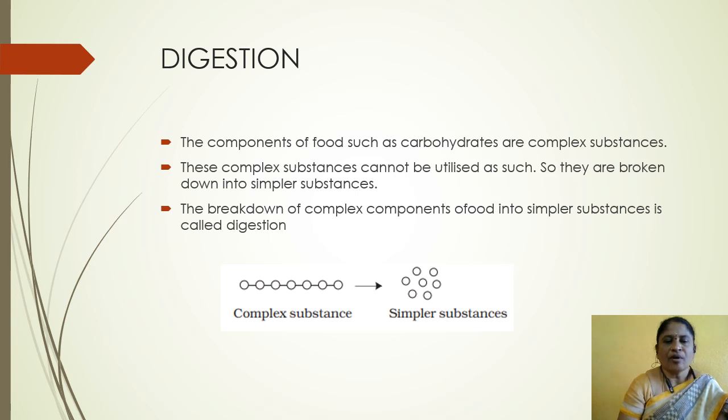The breakdown of complex components of food into simpler substances is called digestion. What is meant by digestion? The breakdown of complex components of food into simpler substances is called digestion.